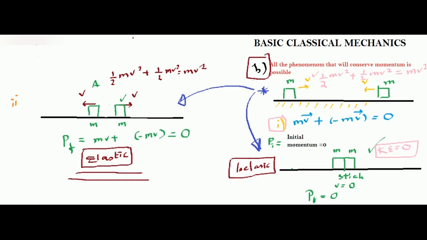So what is the main purpose here? The main purpose of using energy conservation and momentum conservation is to predict what will happen after the collision. That's why we are studying physics. Physics is all about predicting what happens. You make laws just to predict what will happen. So in this case, by using these two conservation laws, conservation of momentum and conservation of kinetic energy, we will predict the velocities of the two objects after collision if the initial values are known. Okay, so we'll do it in the next lecture.